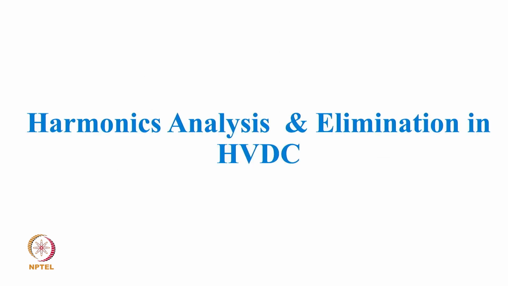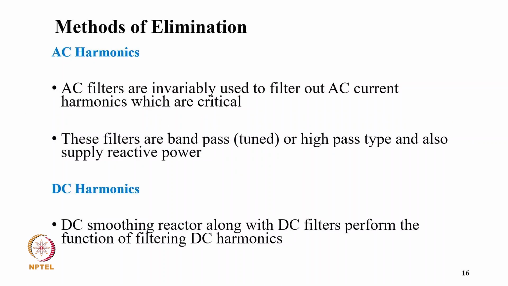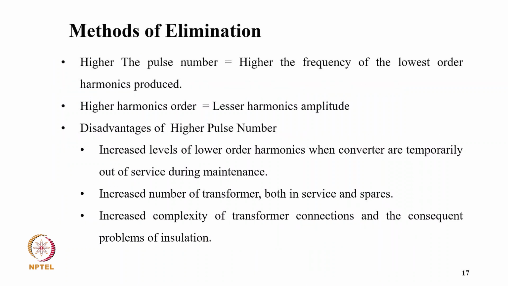Now coming to harmonic analysis and elimination in HVDC systems. For AC harmonics, AC filters are invariably used to filter out the critical current harmonics. The filters are band pass, tuned, or high pass type, and they also supply reactive power. For DC harmonics, the DC smoothing reactor along with the DC filter performs the function of filtering DC harmonics. The higher the pulse number, the higher the frequency of the lowest order harmonic produced, and the higher the harmonic order, the lesser the harmonic amplitude.